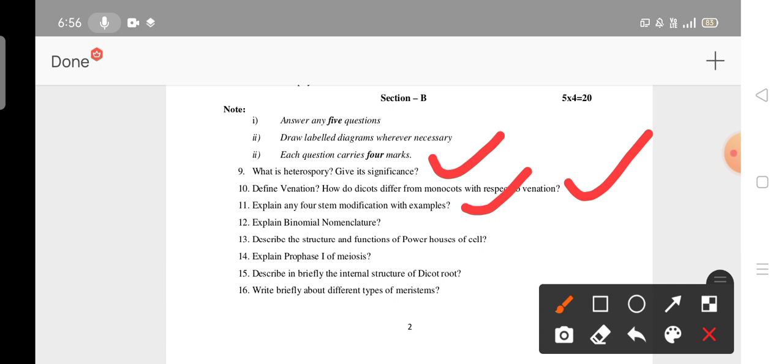Describe the structure and functions of the powerhouse of the cell, mitochondria. This also I have mentioned. Already I have mentioned this one and this one also. Explain prophase of meiosis. This also I have mentioned. Describe briefly the internal structure of the dicot root. All this also I mentioned. Next one is write briefly about different types of meristems.